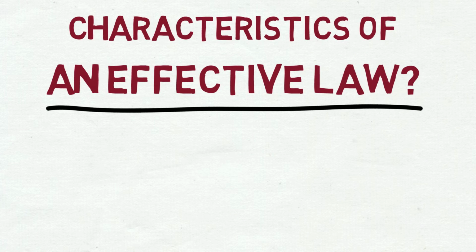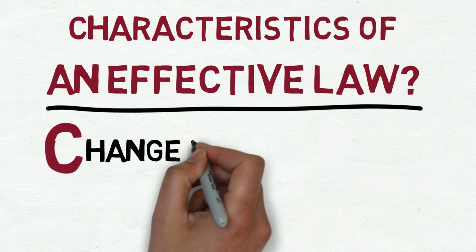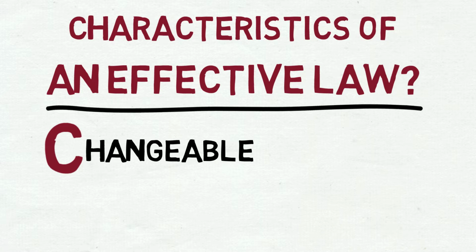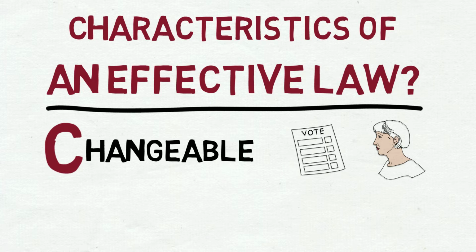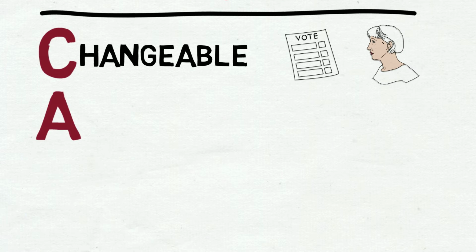What are the characteristics of an effective law? Changeable. Law must be changeable because the values of society change over time. More than 100 years ago, women were not allowed to vote under the law in Australia. But when the society accepts gender equality, all women are eligible to vote like men.